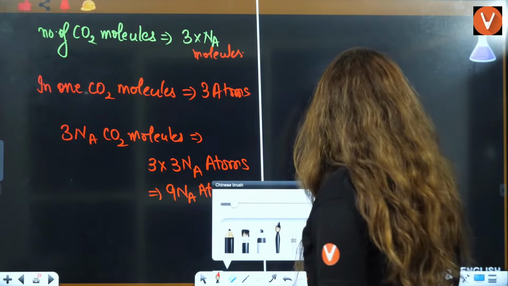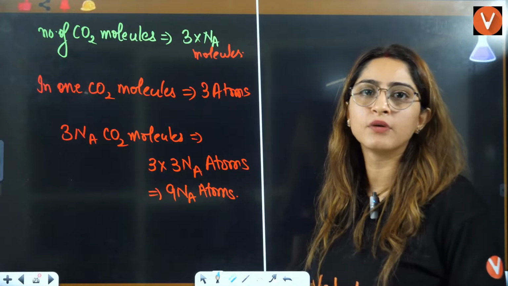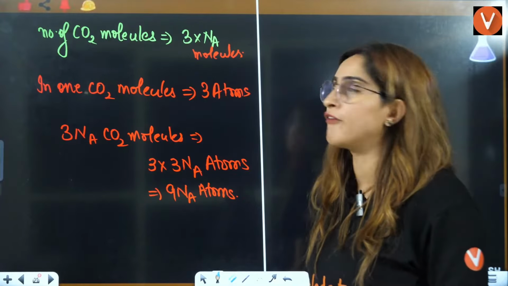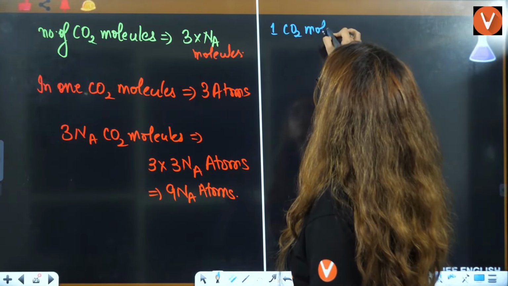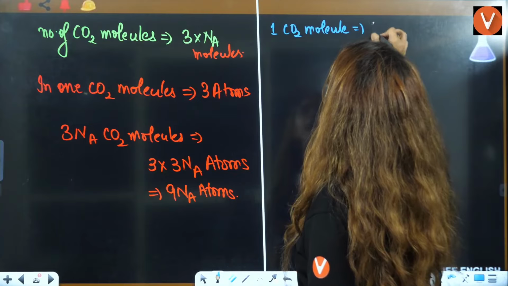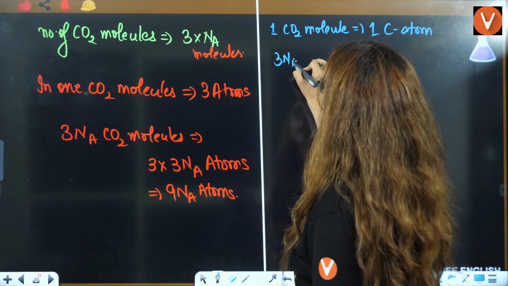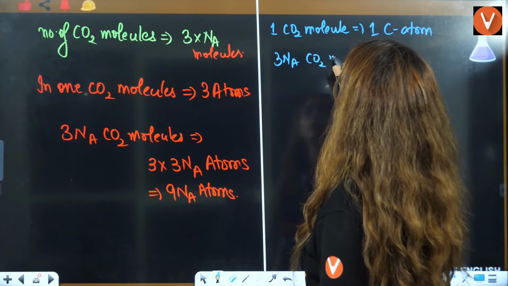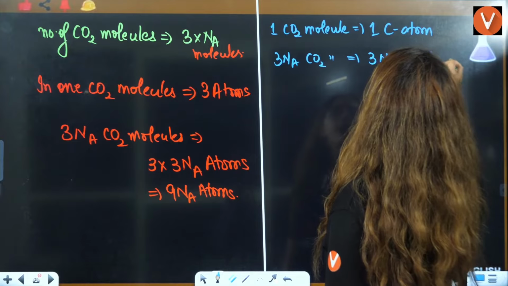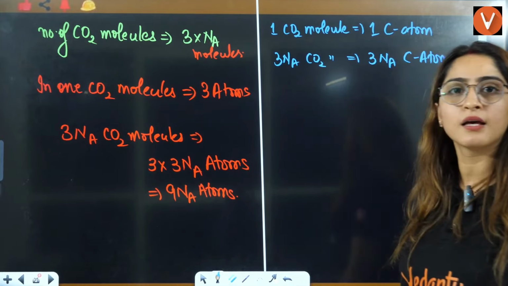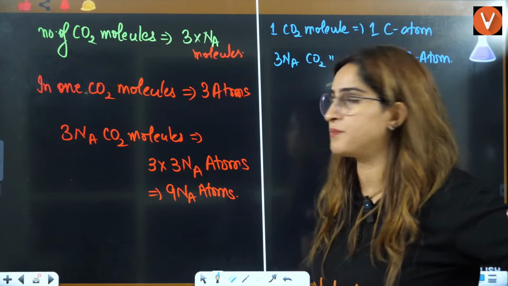What if they ask, ma'am, how many carbon atoms you have? How many oxygen atoms you have? Then see, 1 CO2 molecule will have 1 carbon atom. So 3 into Na CO2 molecules will have 3 into Na carbon atoms. That means 3 into Avogadro's number carbon atoms.